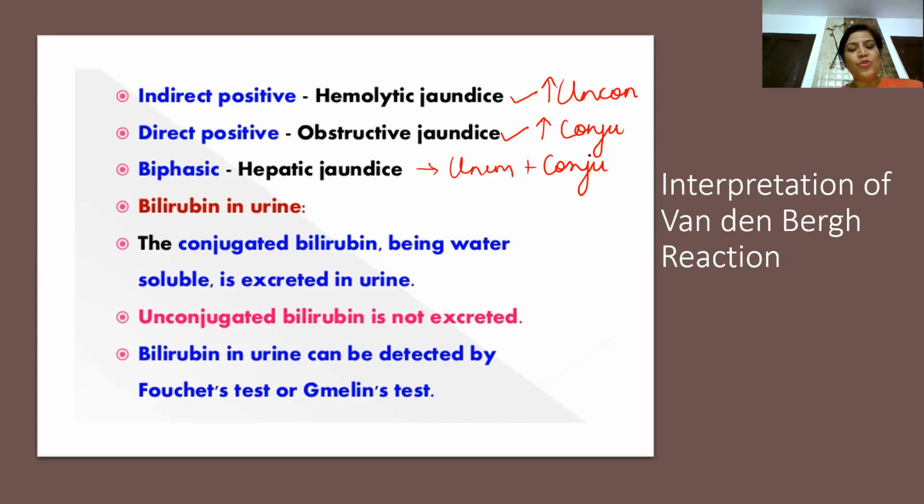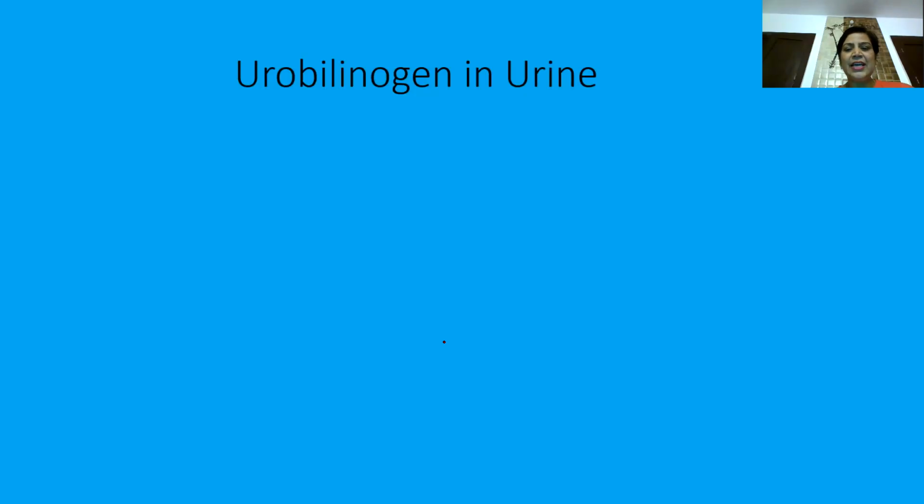Then the conjugated bilirubin, being water soluble, is excreted in urine and unconjugated bilirubin is not excreted. Further, bilirubin in urine can be detected by Fouchet's or Mellin tests. So this is the interpretation of the van den Bergh reaction. Again, I am telling you, very, very important: direct positive, obstructive jaundice; indirect positive, hemolytic jaundice; and hepatic is biphasic jaundice. Now let's take up these.